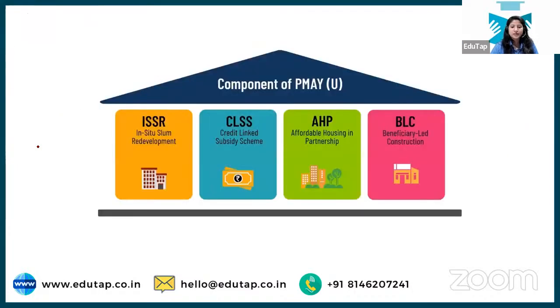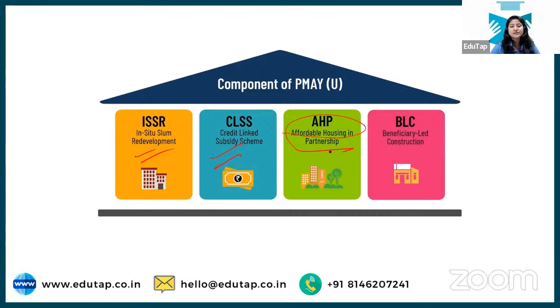Okay, so what will happen under this? In situ slum redevelopment, you can understand, means in that particular place only redevelopment will take place. Credit linked subsidy scheme means you will get subsidy for the credit, or the loan, that you will take, that you will ask for housing. And then affordable housing in partnership.